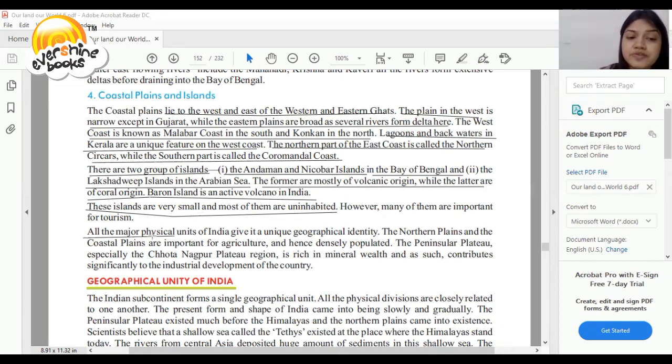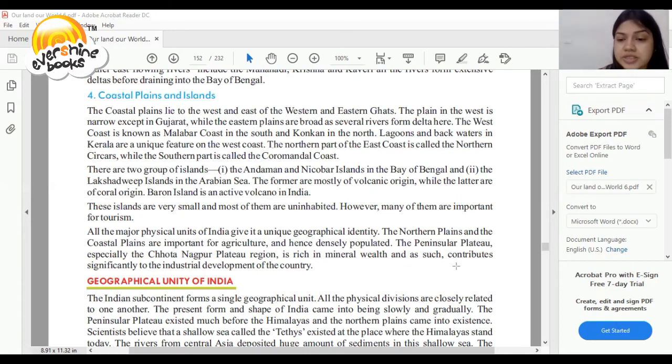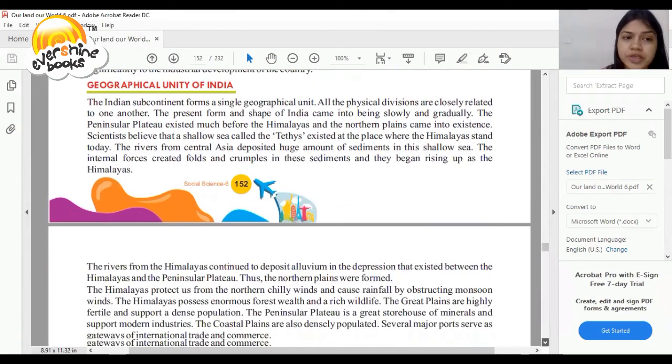So all the major physical units of India give it a unique geographical identity. The northern plains and the coastal plains are important for agriculture and densely populated. The Peninsular Plateau, especially the Chotanagpur Plateau region, is rich in mineral wealth and contributes significantly to the industrial development of the country. So let's understand the geographical unity of India, which is the last learning objective of this chapter.